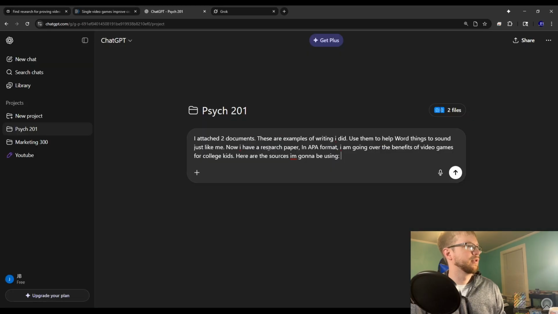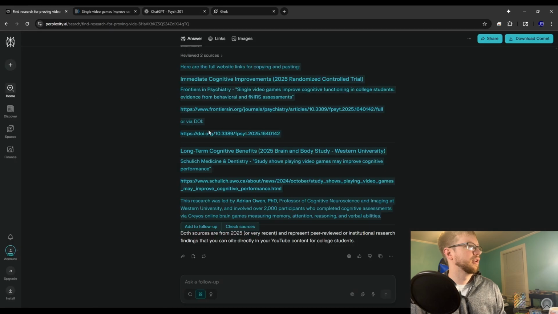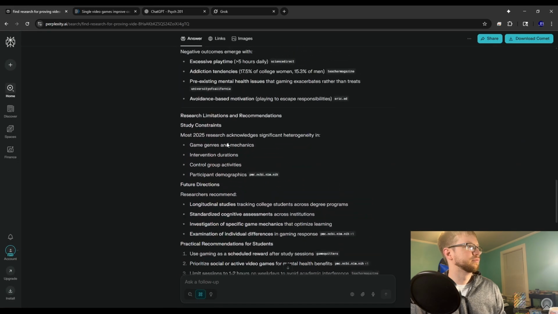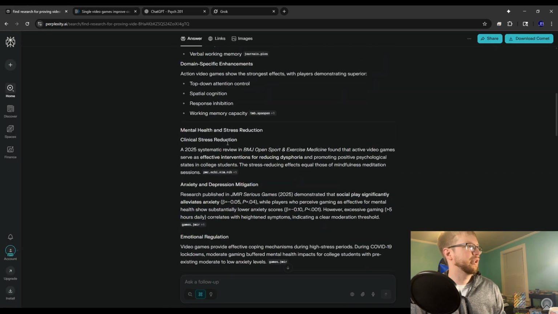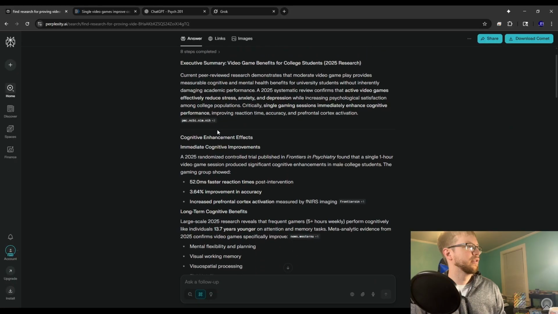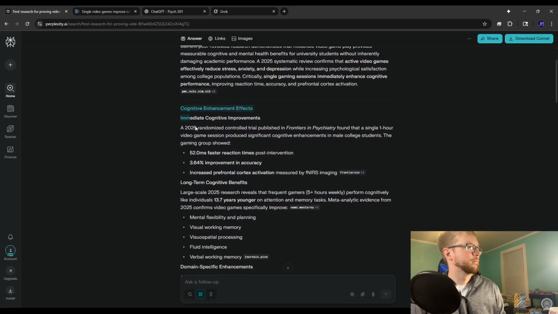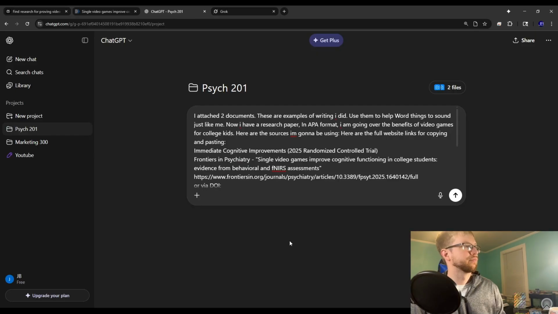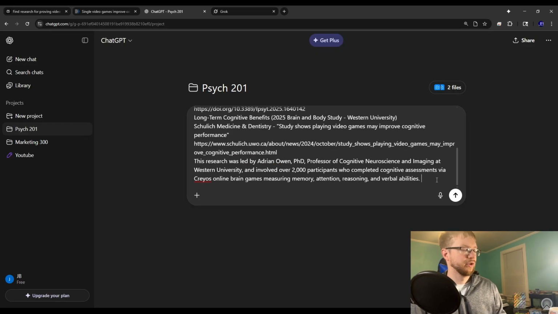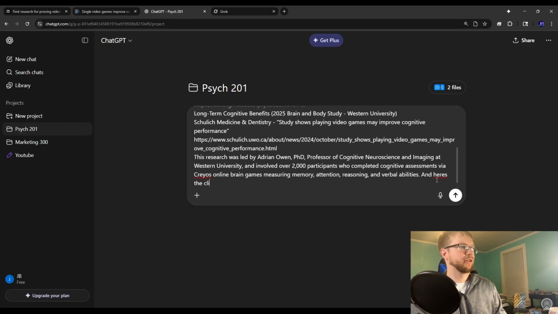Control C, Control V. But I wanted this section up here, the Cliff Notes. Okay. And here's the Cliff Notes to those 2 sources.